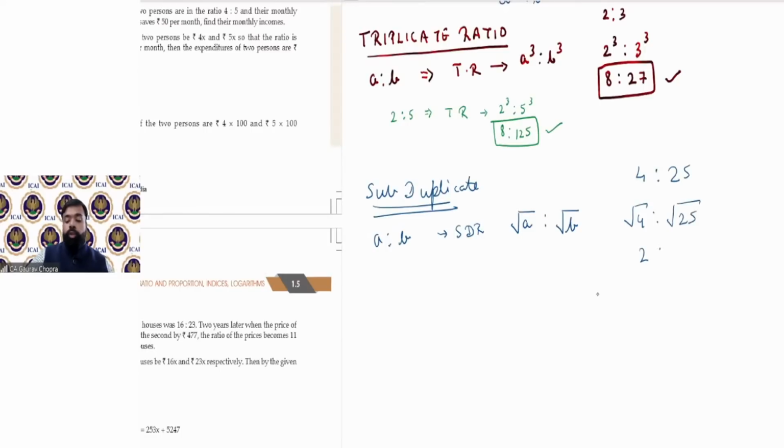So it will become 2 is to 5. This is subduplicate ratio.